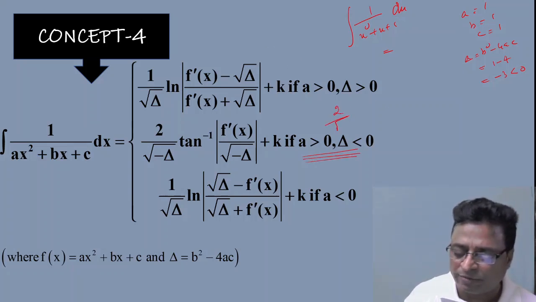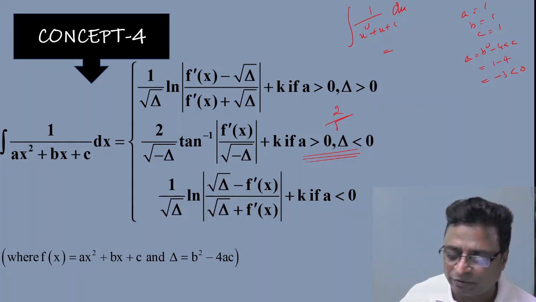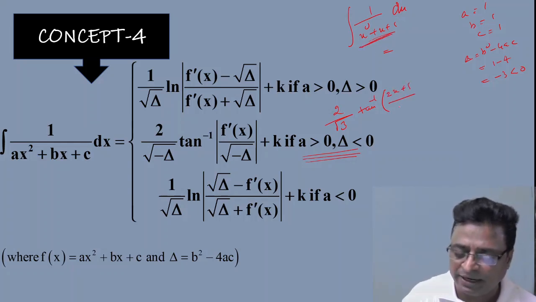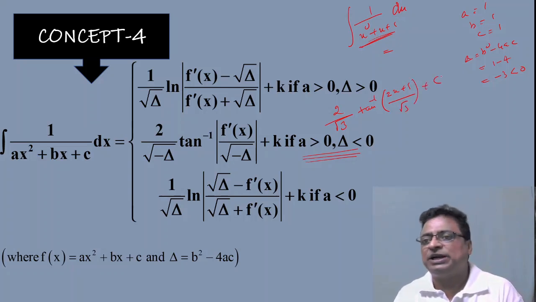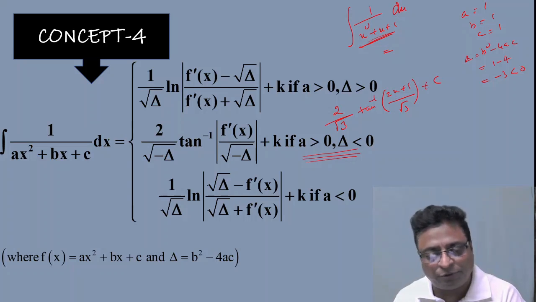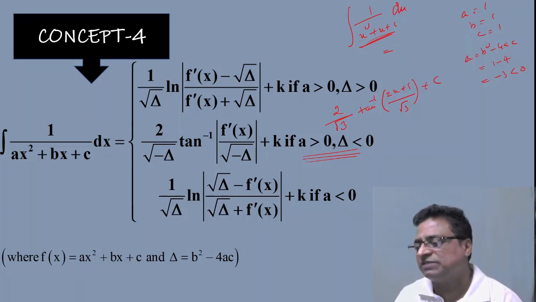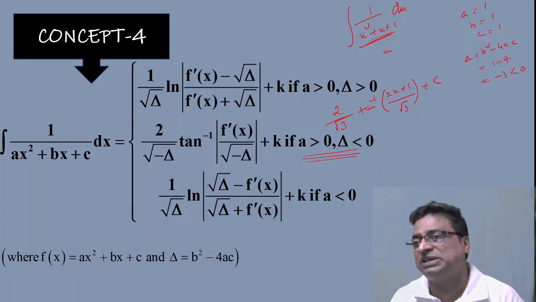2 by root minus delta, that is 2 by root of minus of minus 3, that is 2 by root 3, tan inverse of f dash x, means the differentiation of the function, that is 2x plus 1, because my f of x is this one, by root 3, plus c. So without splitting the quadratic into factors, you can write the formula directly. So answer would be what? 2 by root 3 tan inverse of 2x plus 1 by root 3. You can write it. You can save a lot of time.